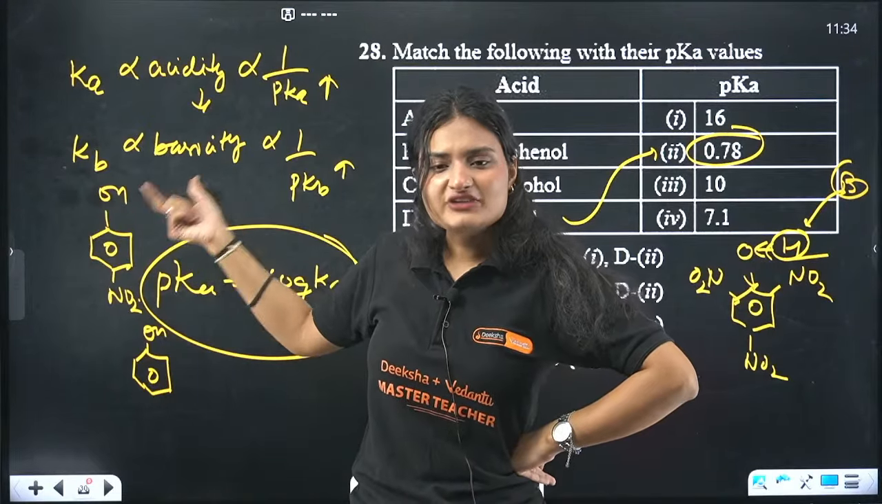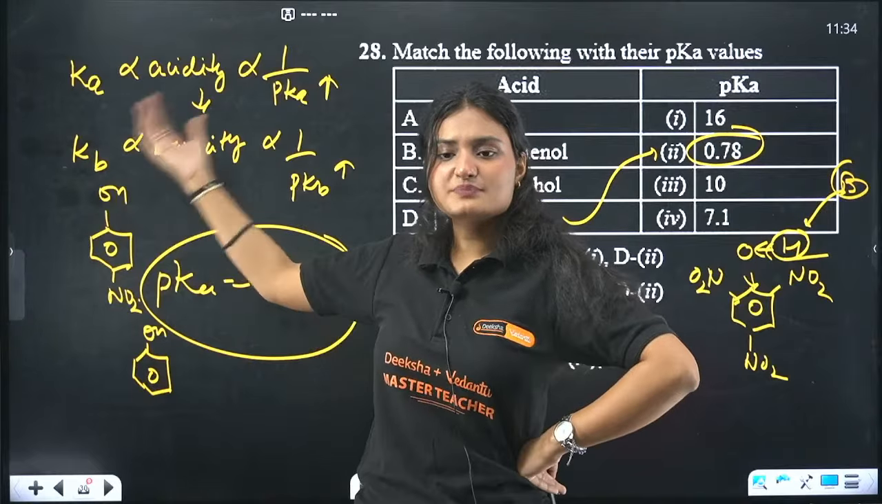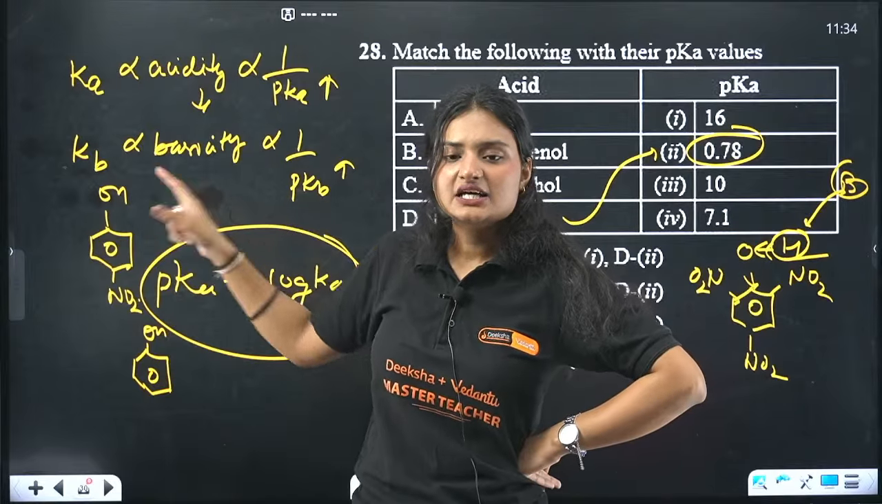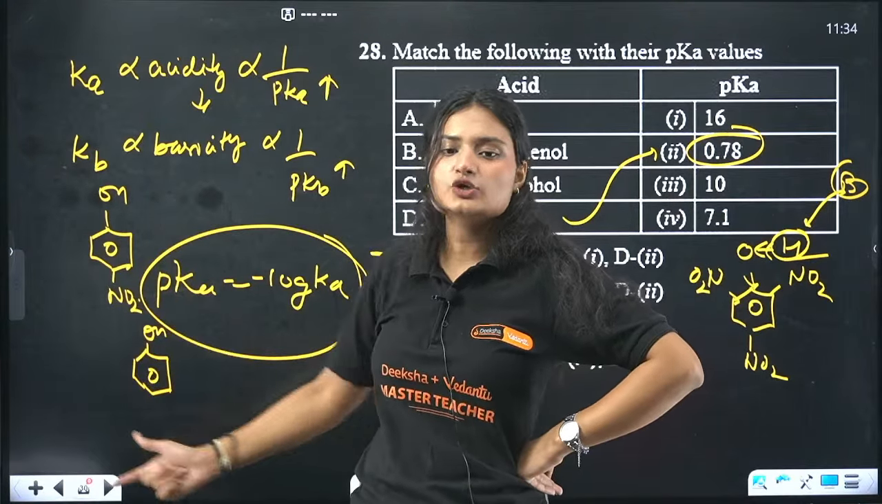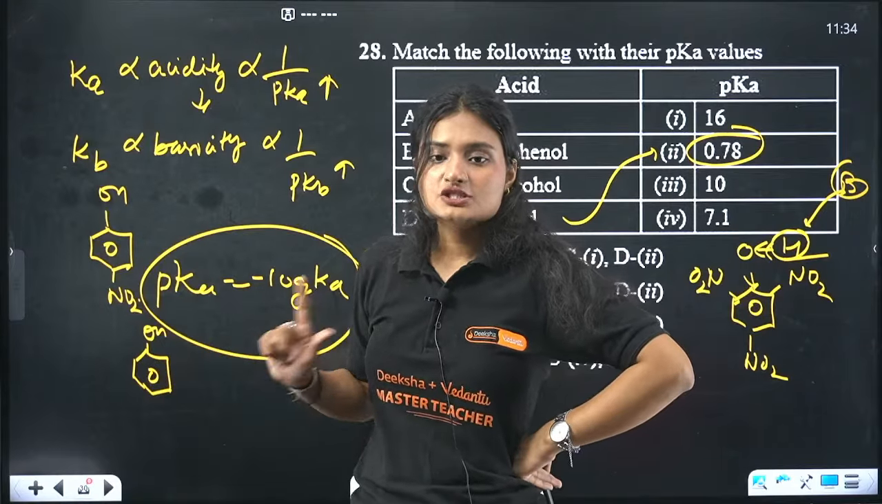The H is weakly held. Any base can abstract this proton very easily, right? It is still more acidic than this one because there is no electron withdrawing group attached to it. Okay, so that means the